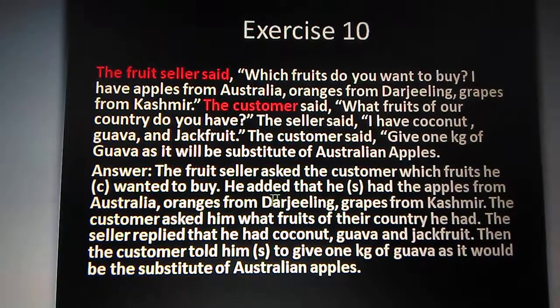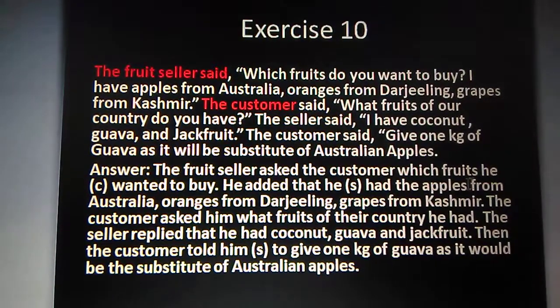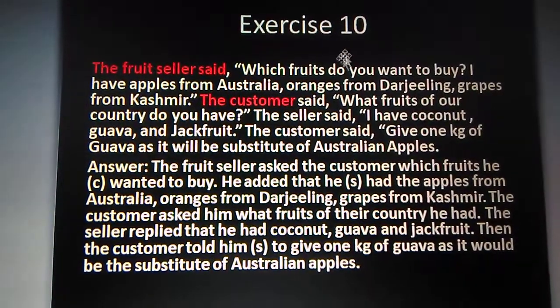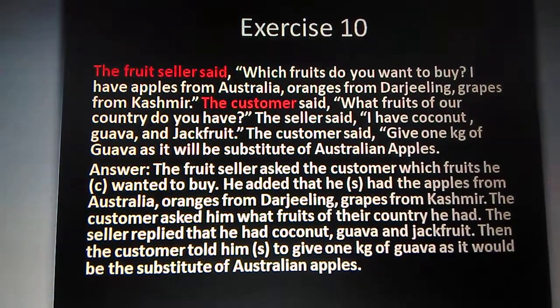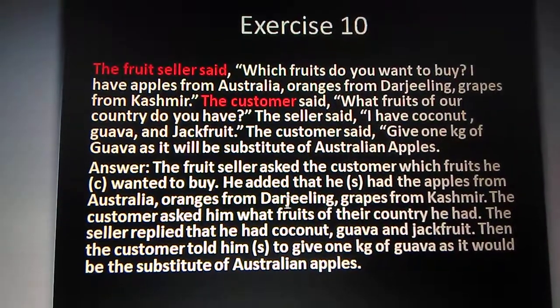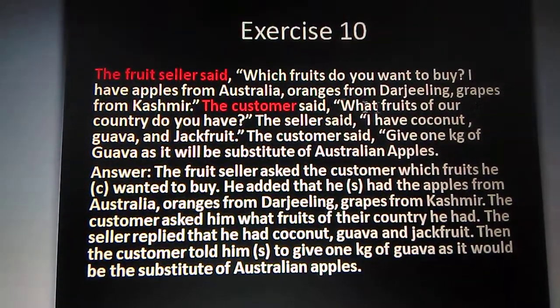The fruit seller said, it will be "asked" because it is a WH interrogative: asked the customer which fruits he wanted to buy. "He" means the customer, that is why here in bracket we mentioned the C. "I have apples from Australia, oranges from Darjeeling, grapes from Kashmir."